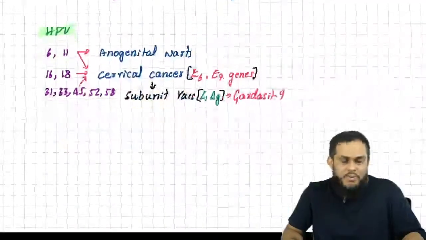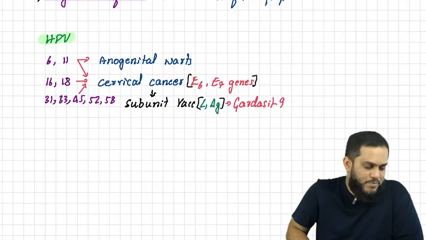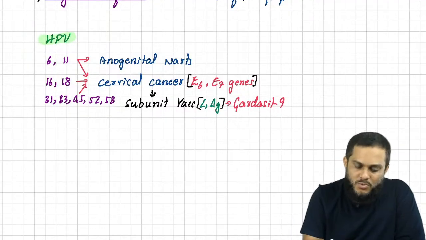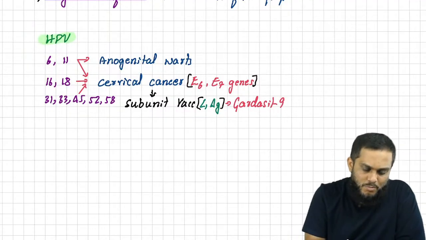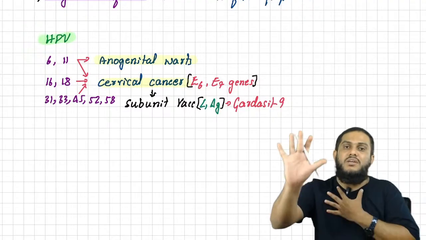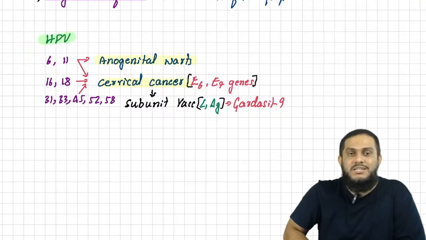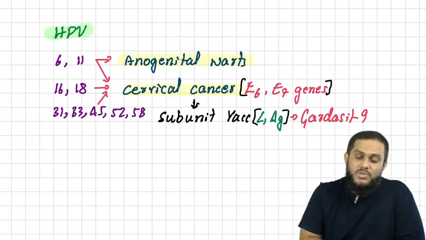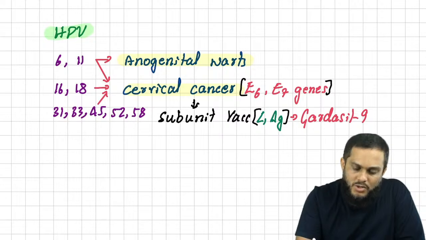Sir, now human papilloma virus. Sir, with human papilloma virus, we have to remember only two diseases: anogenital warts and cervical cancer. Sir, anogenital warts are caused by serotypes 6 and 11, and you already know that anogenital warts are also known as